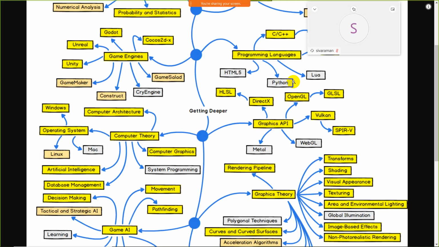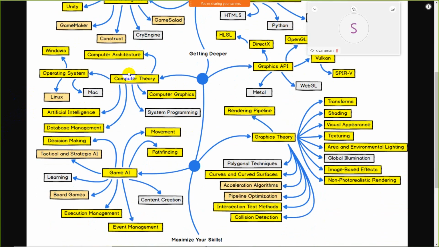Now once you have the knowledge of the APIs, then you can move toward the computer theory. Here you don't need practical skills, but you must have knowledge about some theoretical parts, like computer architecture. You must know how a computer works, because games can be installed on mobile or on a laptop.